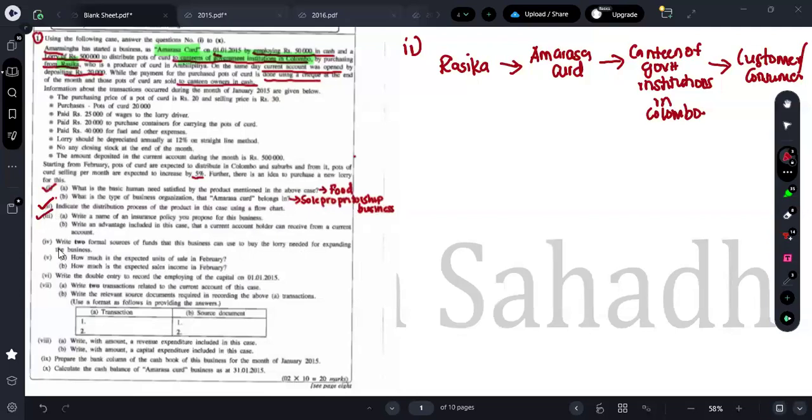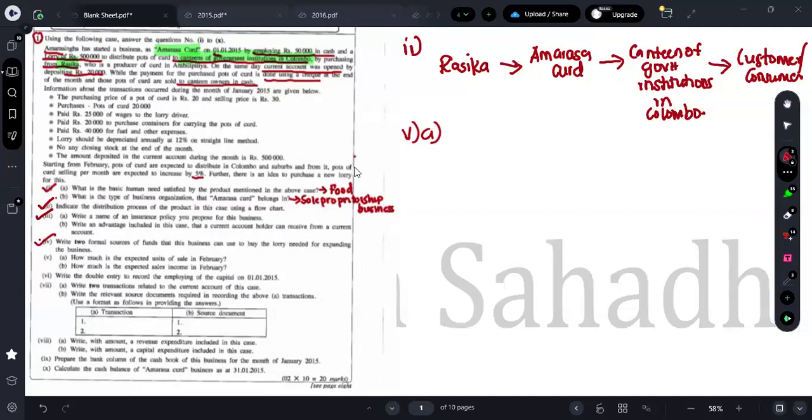So this one we have completed. Now this one is also completed. Sorry, fifth one here. What do they say in the fifth one? In the A part, they say: how much is the expected unit of sale in February?